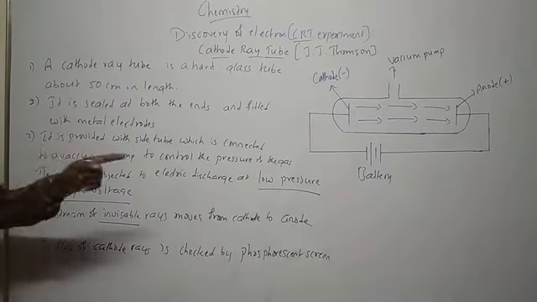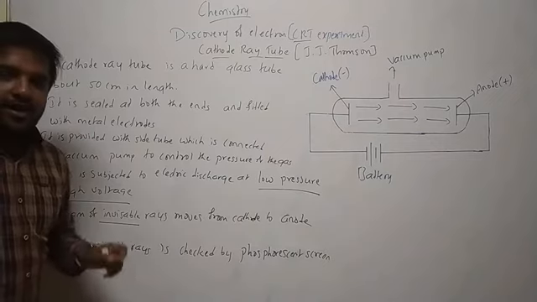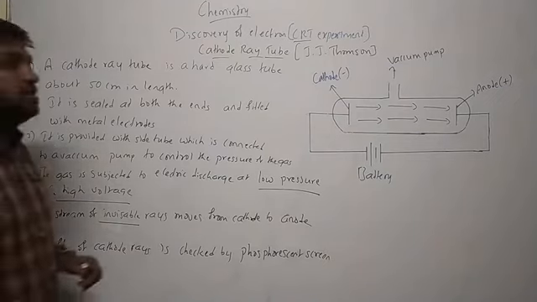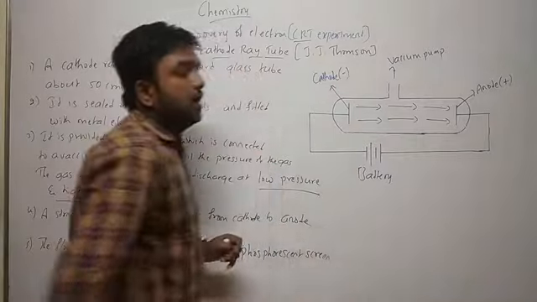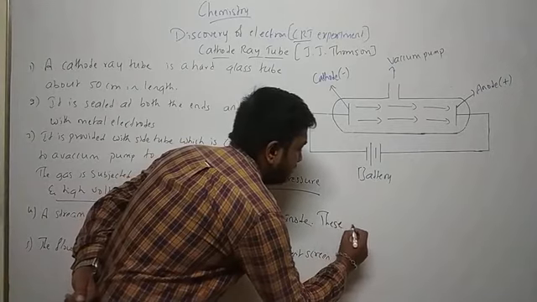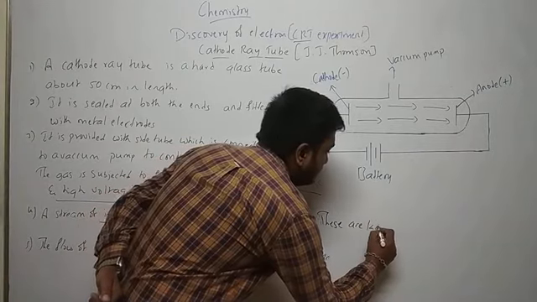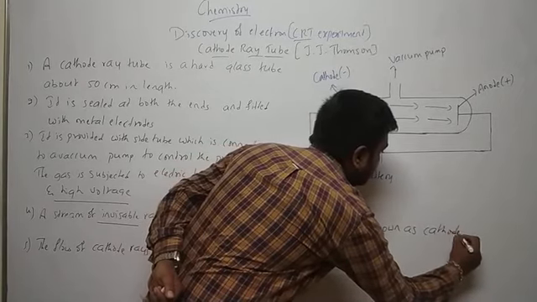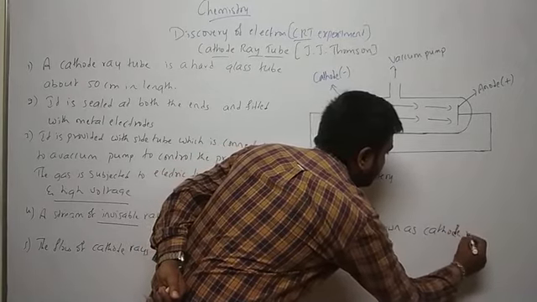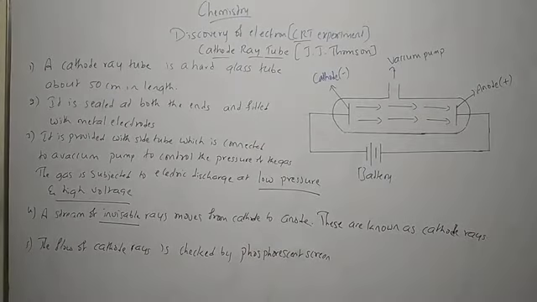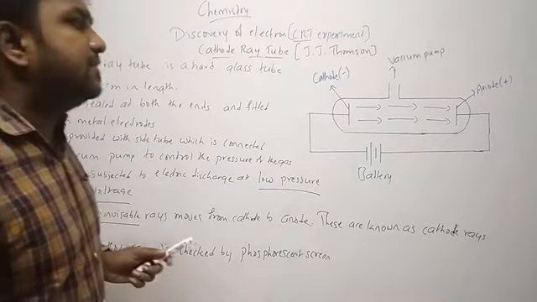So, as soon as the voltage is maintained high and the pressure is maintained low, the stream of invisible rays moves from cathode to anode. Okay, these rays are known as cathode rays. Clear, students?